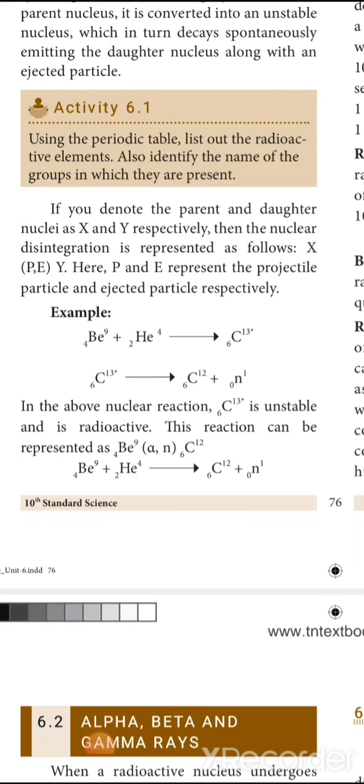Good morning, students. In the last class, we had seen artificial radioactivity and natural radioactivity. Today, we are going to see the particles which are emitted from the radioactivity. In natural radioactivity, the particles emitted are alpha, beta, and gamma. And in artificial radioactivity, some elementary particles such as photons, electrons, and muons.